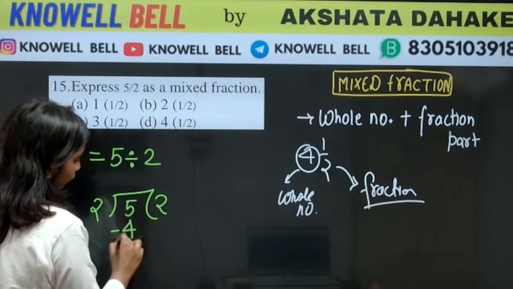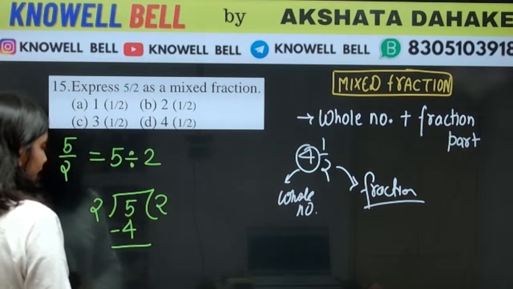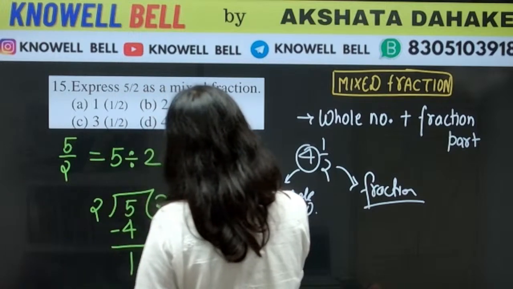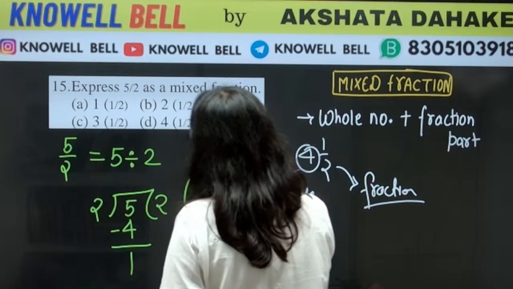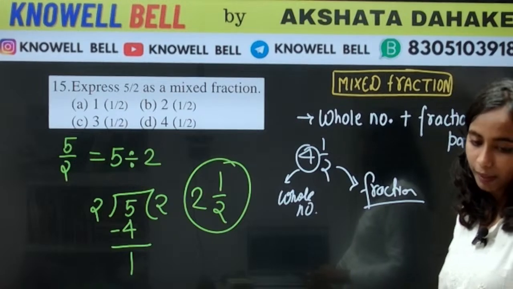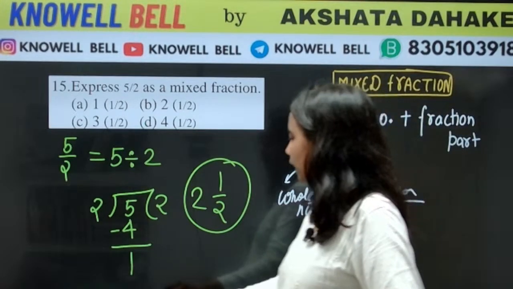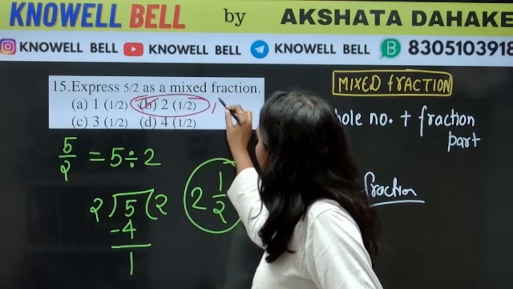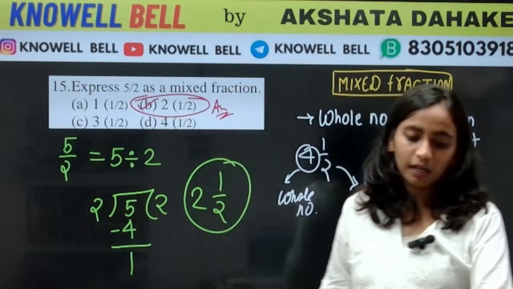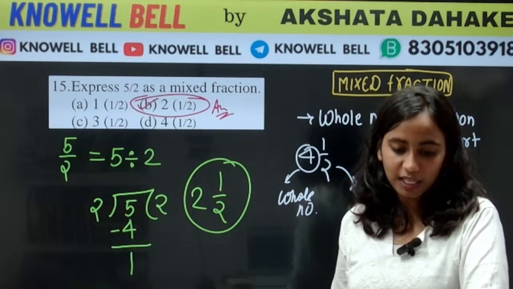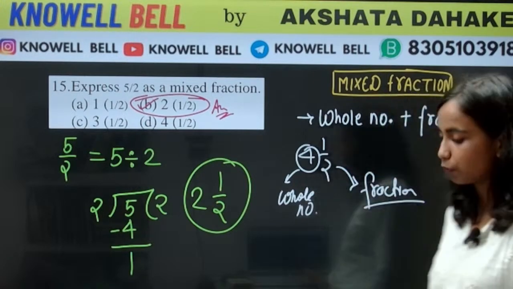2 times is 4. 1 carried. 1 is remainder. तो fraction क्या बनेगा? Fraction will become 2 1 by 2. Correct. So what will be the right answer for the question? The correct answer will be 2 1/2. Understood everyone?